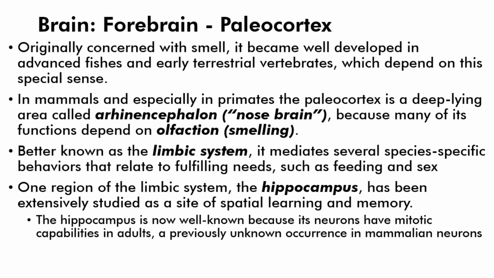Better known as the limbic system, it mediates several species-specific behaviors that relate to fulfilling needs, such as feeding and sex. One region of the limbic system, the hippocampus, has been extensively studied as a site of spatial learning and memory. The hippocampus is now well known because its neurons have mitotic capabilities in adults, a previously unknown occurrence in mammalian neurons.